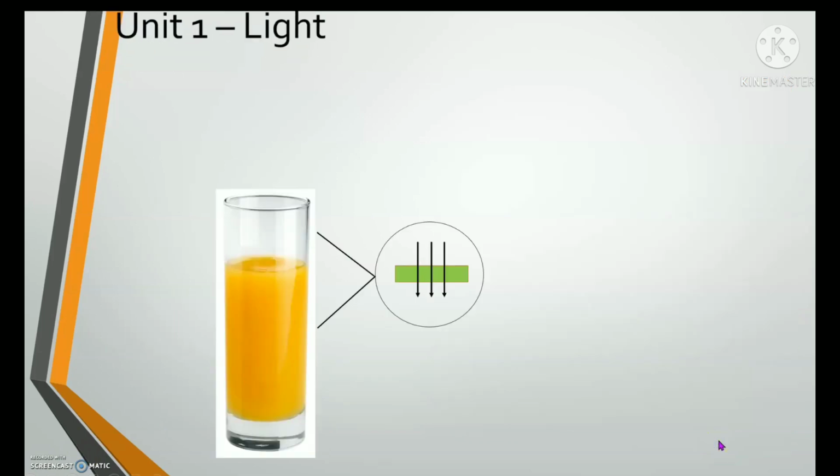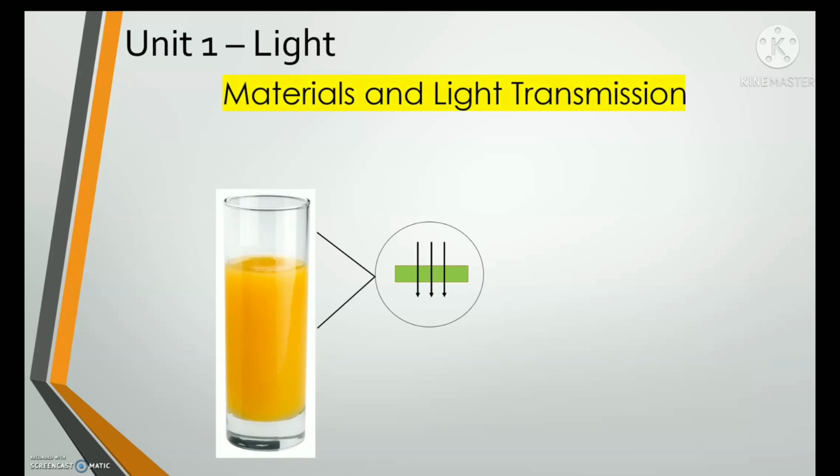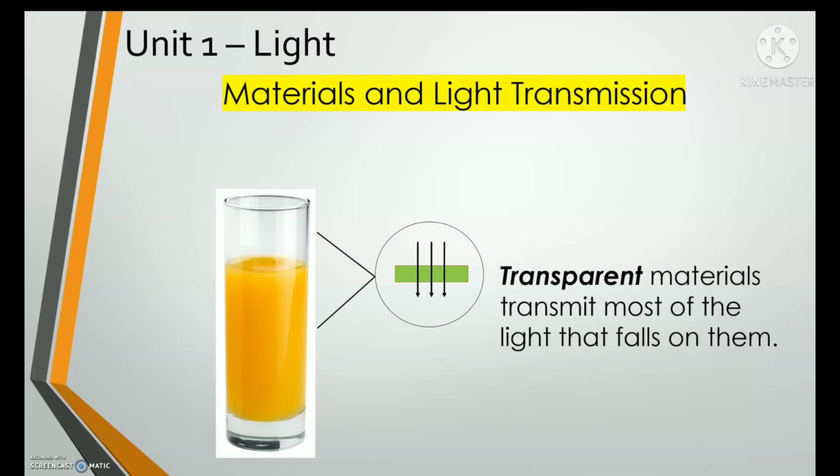So let's move on to our topic for today, which is in Unit 1, Light. If you have your books, get your books and open on page 8. Page 8, Unit 1, Light. So today, our topic is materials and light transmission.